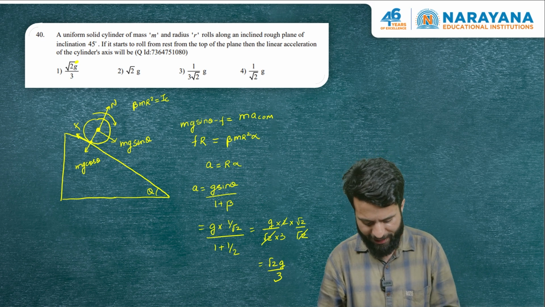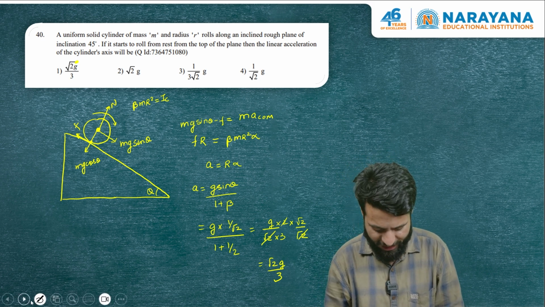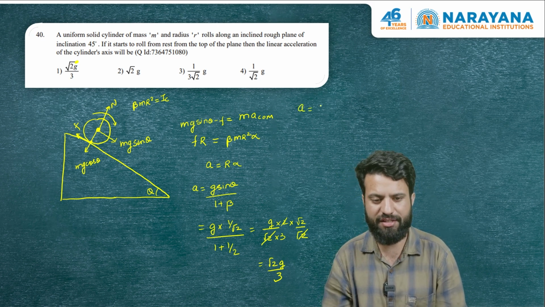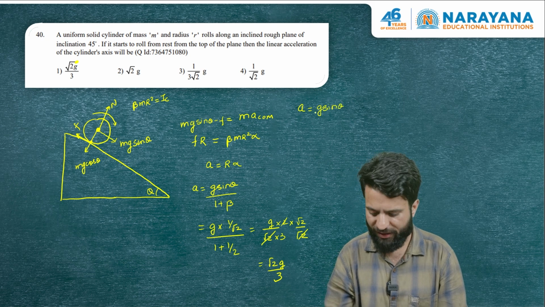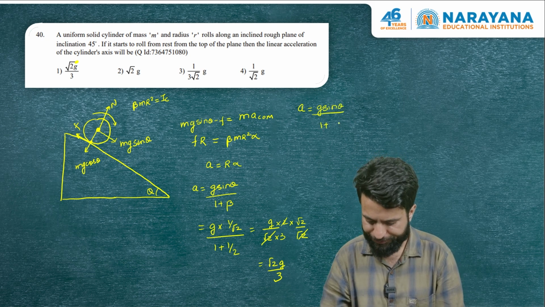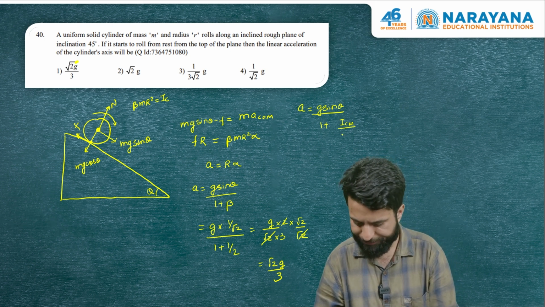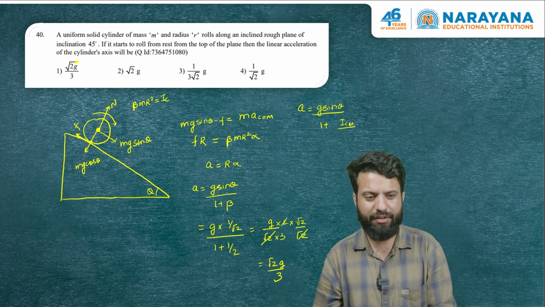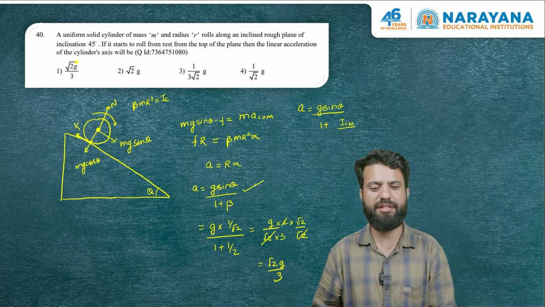Many people directly remember the standard result, like acceleration is g sin theta divided by 1 plus I center of mass divided by m k square, I think. Or I'm not aware of that result. I have derived it. You can check it out.